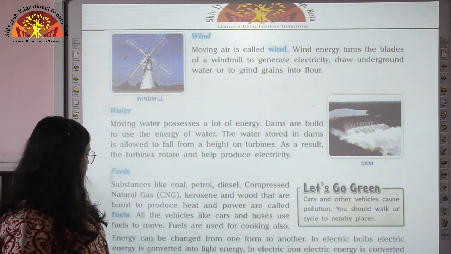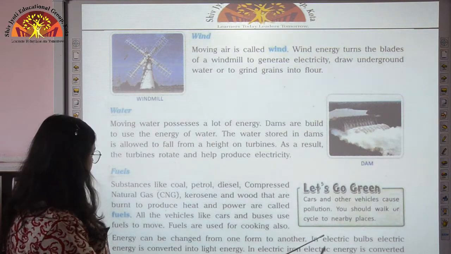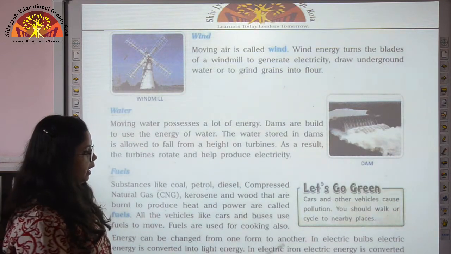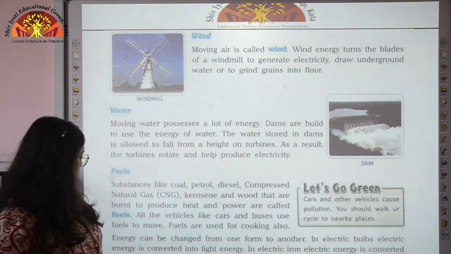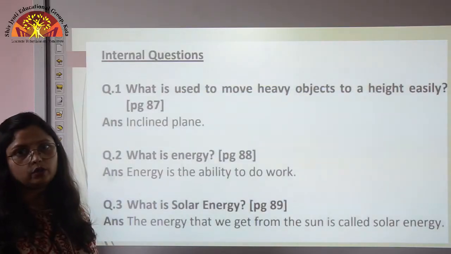And children, energy can be changed from one form to another. Like electrical energy can be converted into light energy in electrical bulb, and electrical energy can be converted into heat energy in an electric iron. So children, this is all about the explanation.